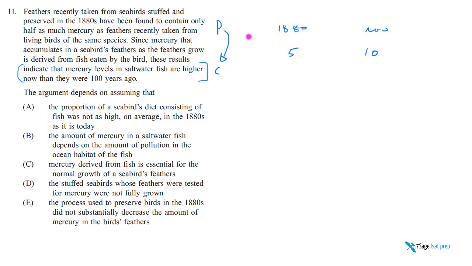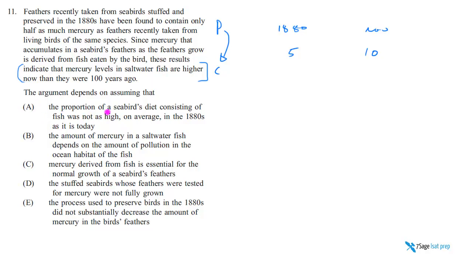There could be plenty more things you have to accommodate. Competing hypotheses you want to block. So in that sense, it's very similar to strengthening and also weakening questions that use this type of logic, this causation, phenomenon, hypothesis, phenomenon explanation type of setup. So the argument depends on assuming.